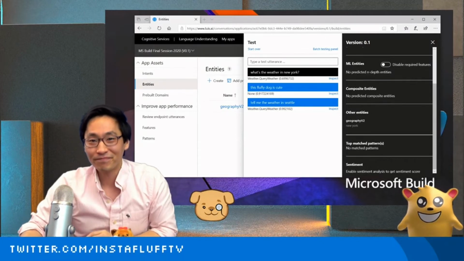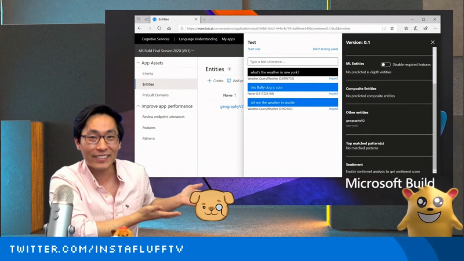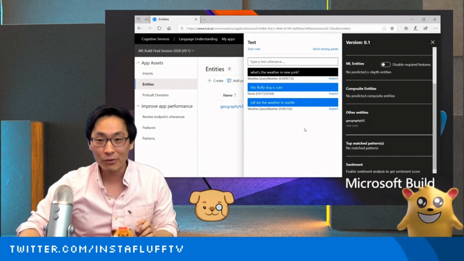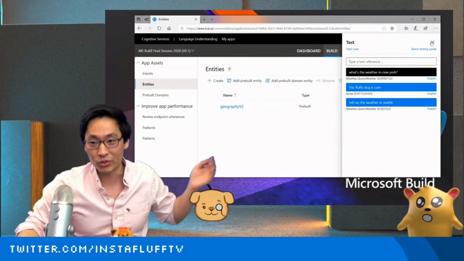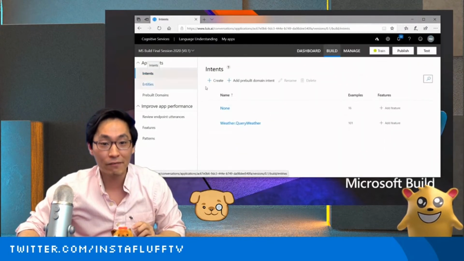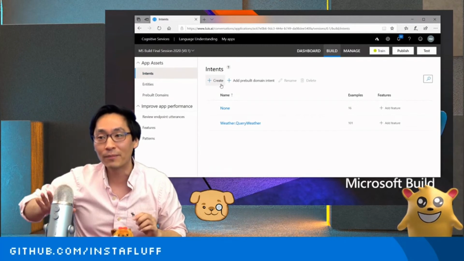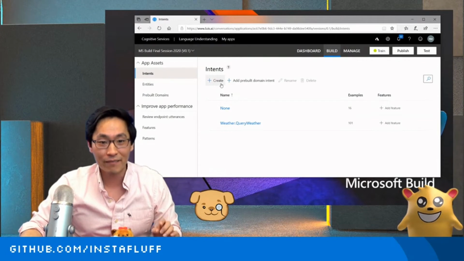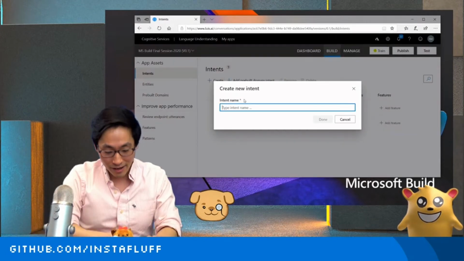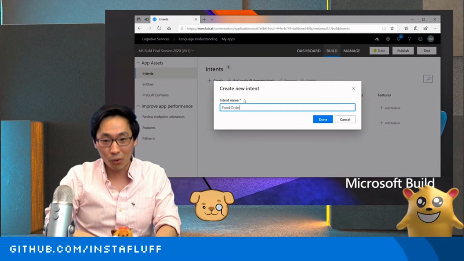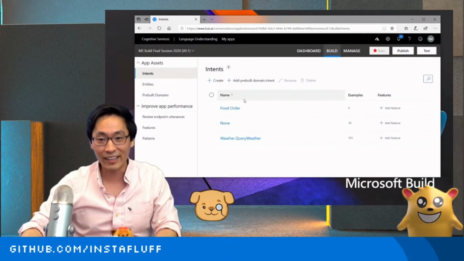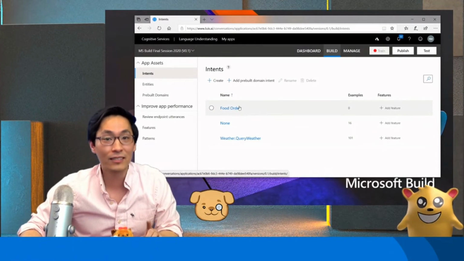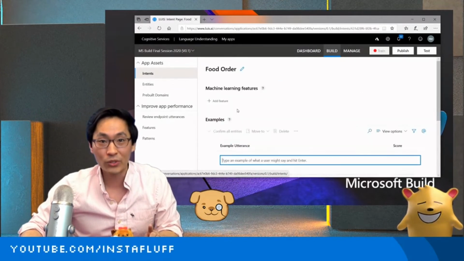Wow. But yeah, so if you wanted to do something like that, then we can add another custom intent to have it recognize anything that we want it to do. So we're going to try and create a food order. Like if we want to make a weather app that can also order food for us, and we can just talk to it as a chatbot, then we can create a custom intent here and name it, let's see, food order, done. Like that. And then now, just like we did with the none, we're going to have a bunch of example sentences that are related to food, and we're going to add them in here.